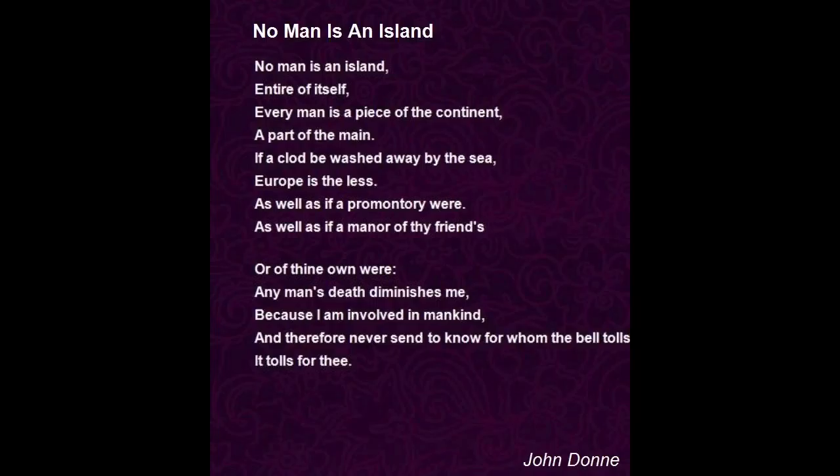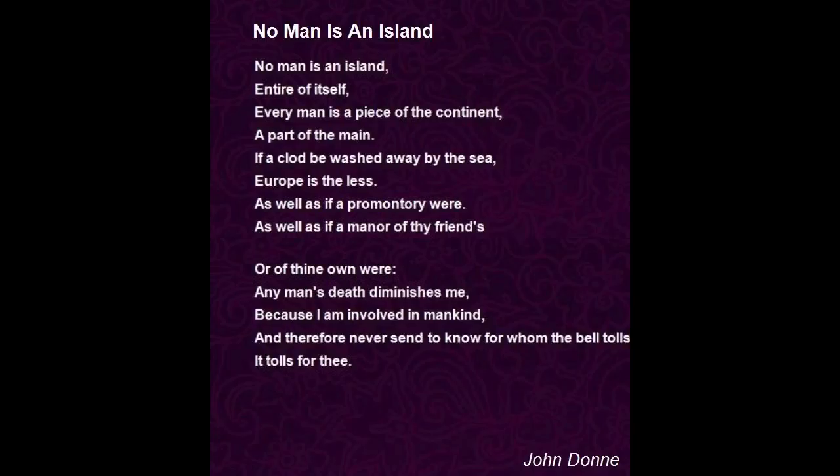I will be speaking about a poem written by John Donne in the 17th century. It is called No Man is an Island. I'm speaking on the poetic devices used in this poem, such as allusion, syntax, archaic language, simile, metaphor, as well as tone and mood, structure, and content of this poem.